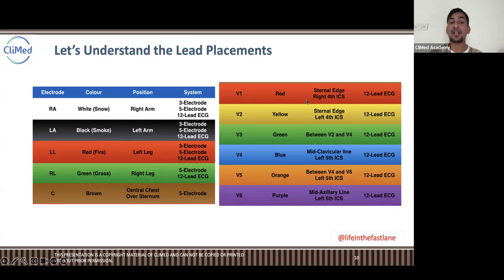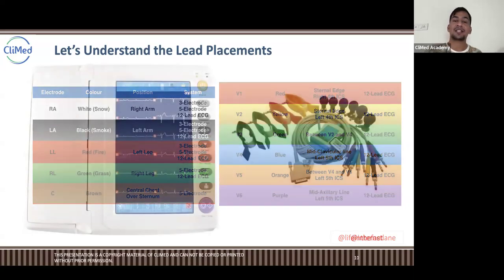And then there are the other six, which are placed on your chest. V1 is at the sternal edge, right fourth intercostal space, ICS. V2 is at the sternal edge, left fourth ICS. V3 is between V2 and V4. V4 is at the mid clavicular line, and then V5 is between V4 and V6. You will not understand it here, so let me go to the next slide.